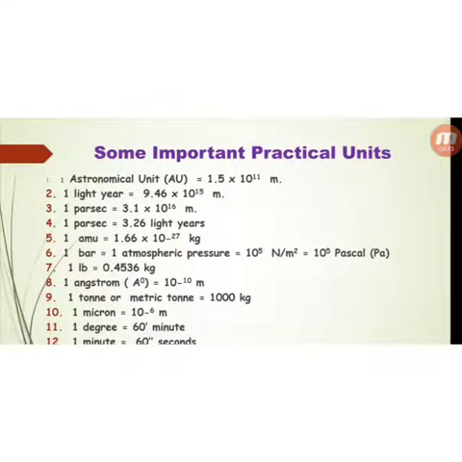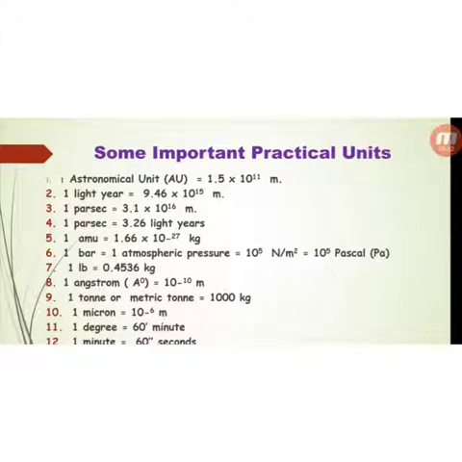Now, there are some practical units which are used in the numericals in the next chapters. First, 1 astronomical unit is equal to 1.5 into 10 to the power 11 meter. 1 light year is 9.46 into 10 to the power 15 meter. 1 parsec is equal to 3.26 light years. 1 amu is equal to 1.67 into 10 to the power minus 27 kg. 1 bar is equal to 1 atmospheric pressure, equal to 10 to the power 5 Newton per meter square, equal to 10 to the power 5 Pascal. 1 angstrom is equal to 10 to the power minus 10 meter. 1 micron is equal to 10 to the power minus 6 meter.